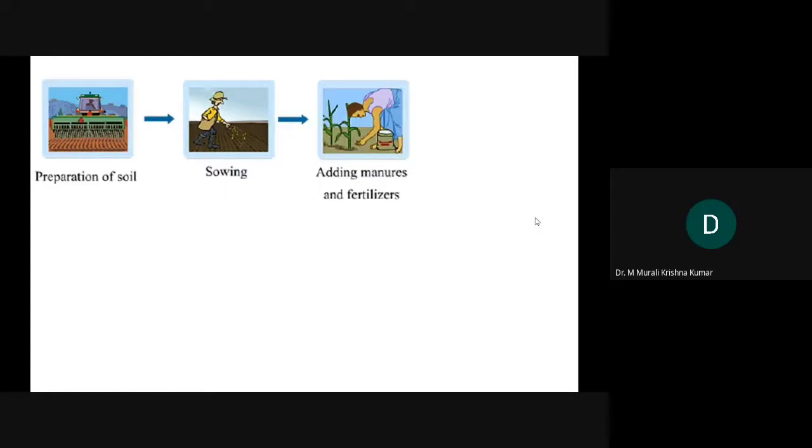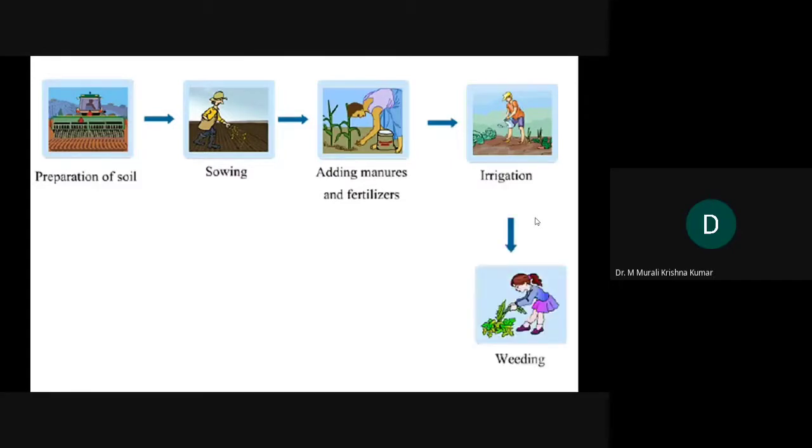Then we add manures or fertilizers for appropriate growth of the plants. And then we provide appropriate quantity of irrigation at appropriate intervals. And then we go for cleaning up the farm by weeding out unnecessary plants.